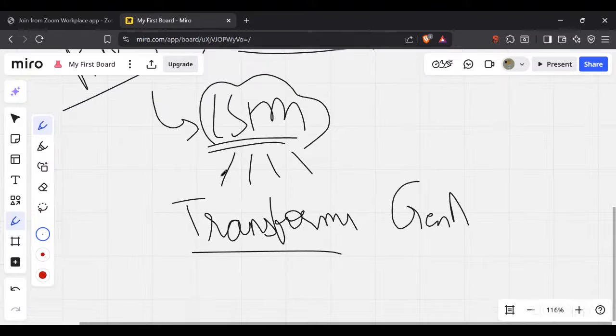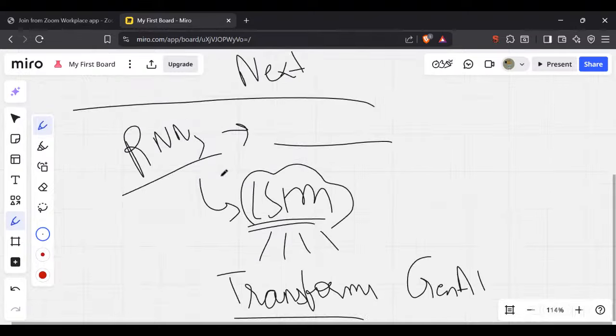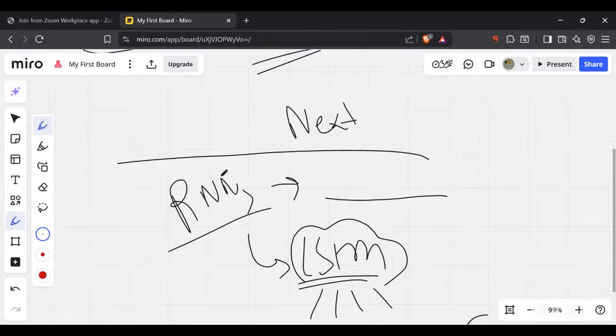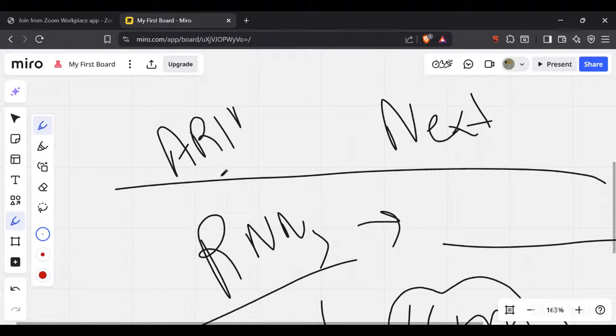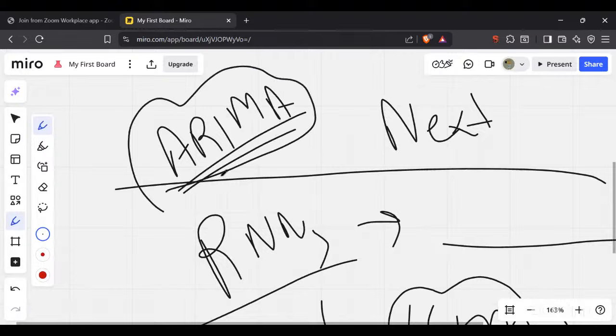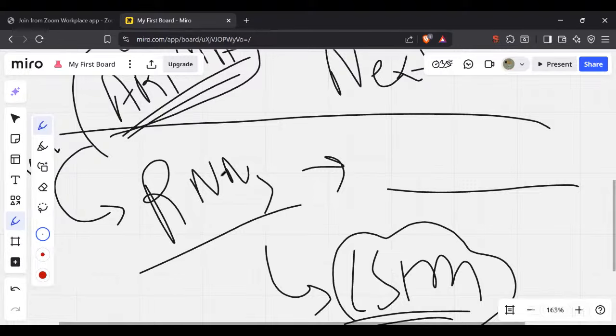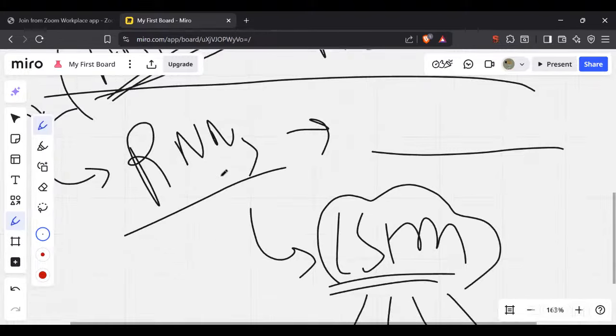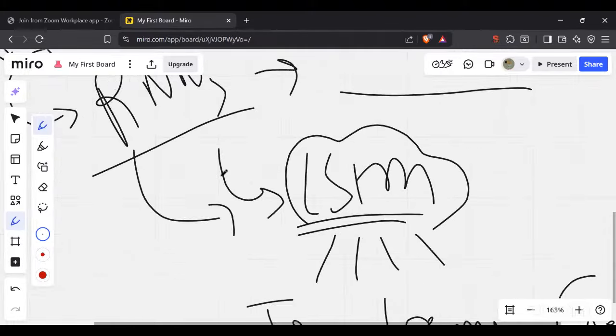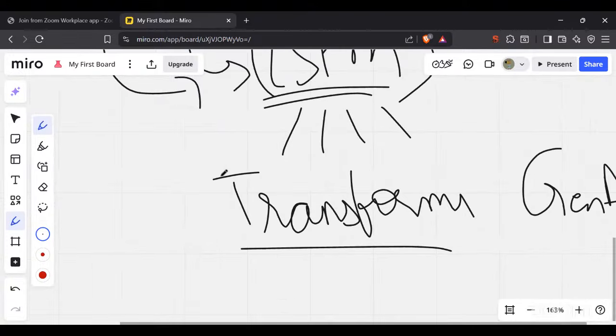Previously, in machine learning, we used to have models like ARIMA. Then we got AI models like RNN and LSTM, which are both AI models. And after that, we came into our generative AI models.